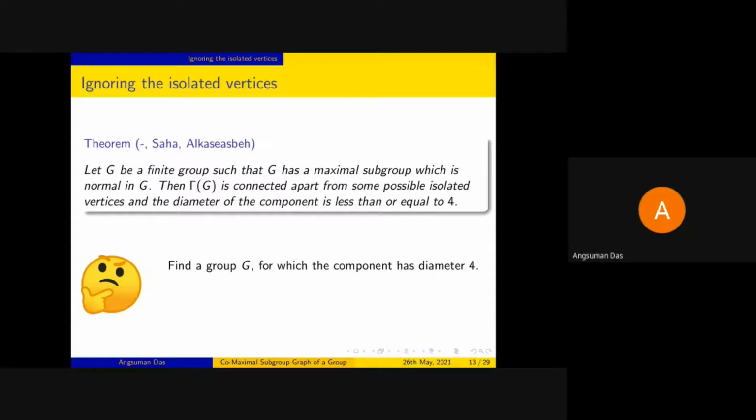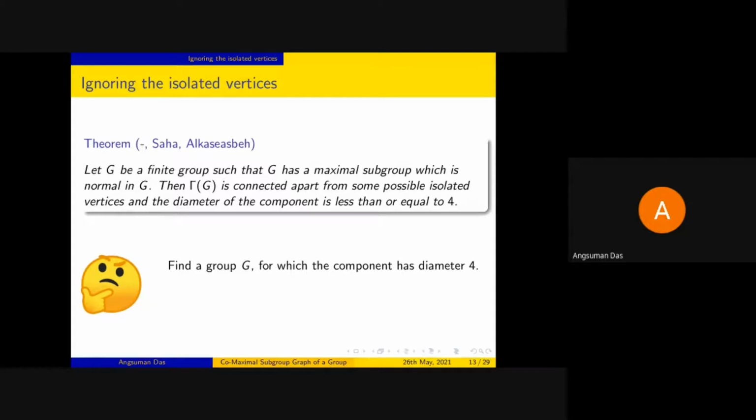Yeah. So what we have seen is that if we take a group G which has a maximal subgroup which is normal in G, then the connected component of gamma G has diameter less than or equal to 4. But so far, in the examples that we have got, the diameter of the component is either 1 or 2 or 3.